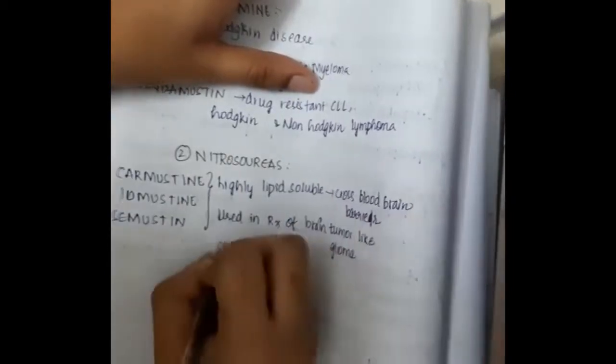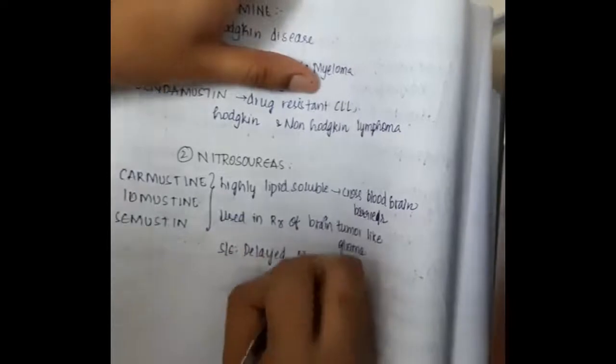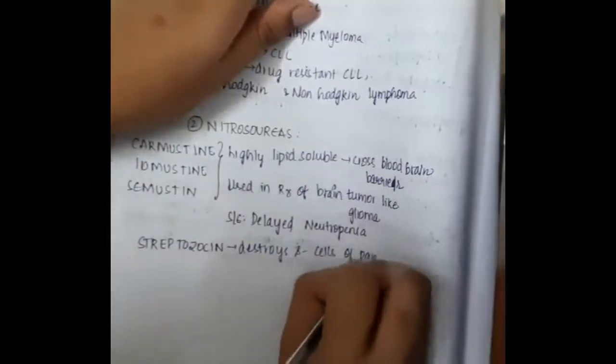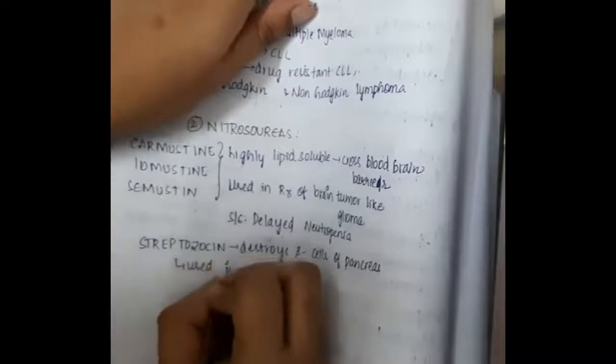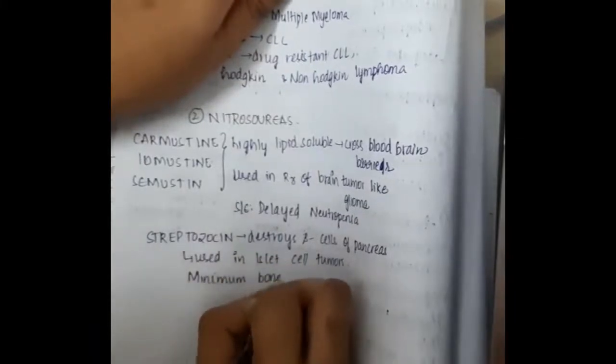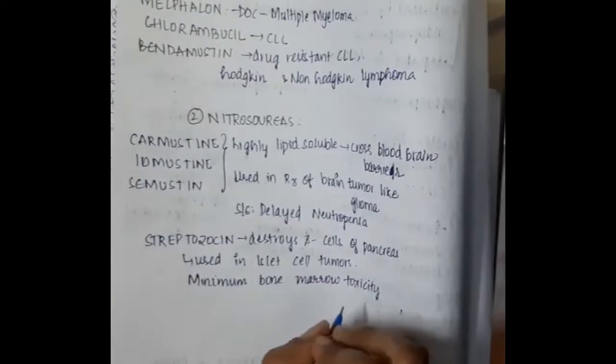Their side effect is delayed neutropenia. Then streptozocin destroys the beta cells of the pancreas, is used in islet cell tumors, and causes minimal bone marrow toxicity.